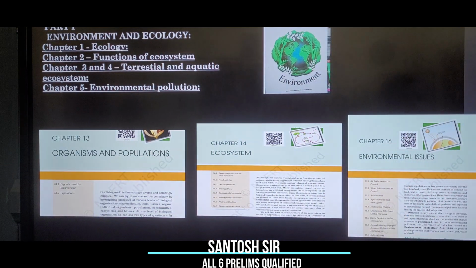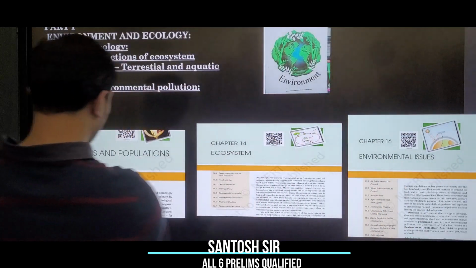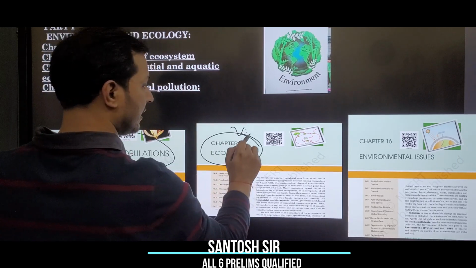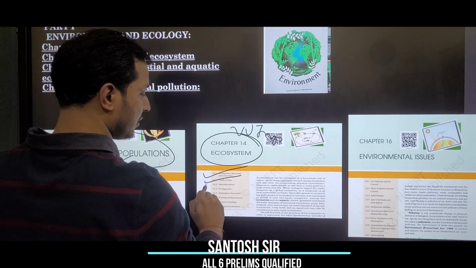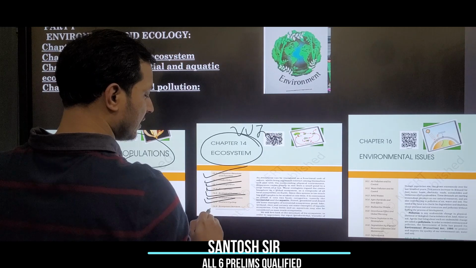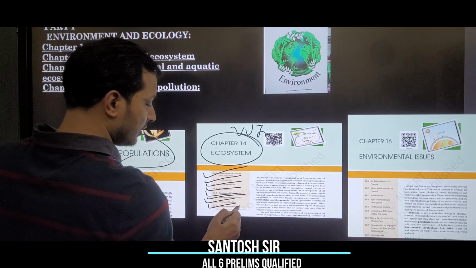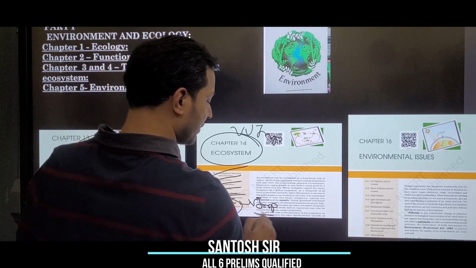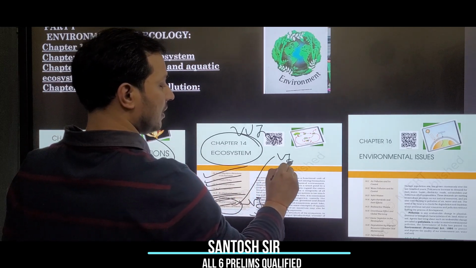So guys, first you need to start with the NCERT. In NCERT, organisms and population, go through this. Then ecosystem, this is a very important chapter. Go through ecosystem, structure and functions, productivity, decomposition, energy flow, ecological pyramid, ecological succession, nutrient cycling and ecosystem services. Here I would like to tell you, nutrient cycling and ecosystem services is very important this year. Please prepare this topic very well. I am hoping one question to come from ecosystem services.